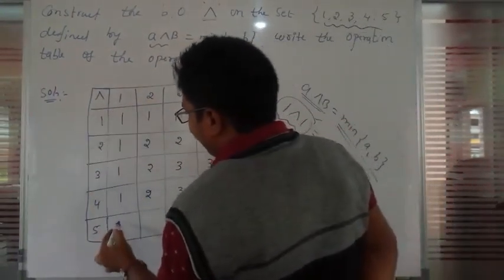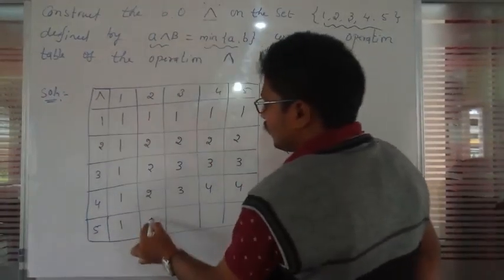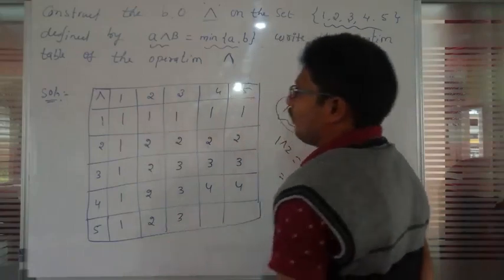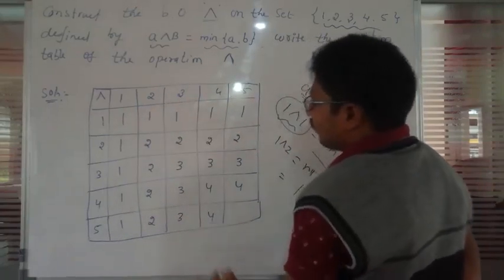5 wedge 1: the minimum value is 1. 5 wedge 2: 2 is the minimum value. 5 wedge 3: 3 is the minimum value. 5 wedge 4: 4 is the minimum value.